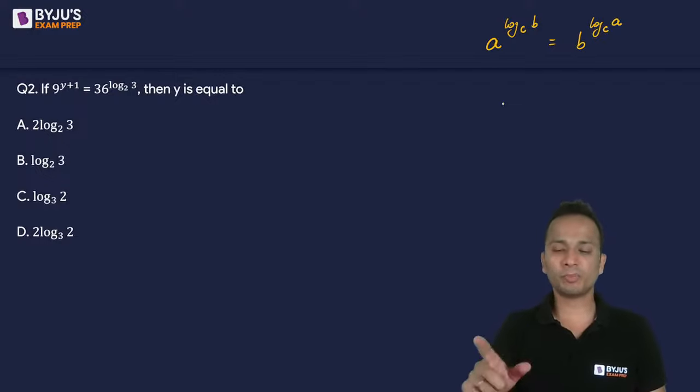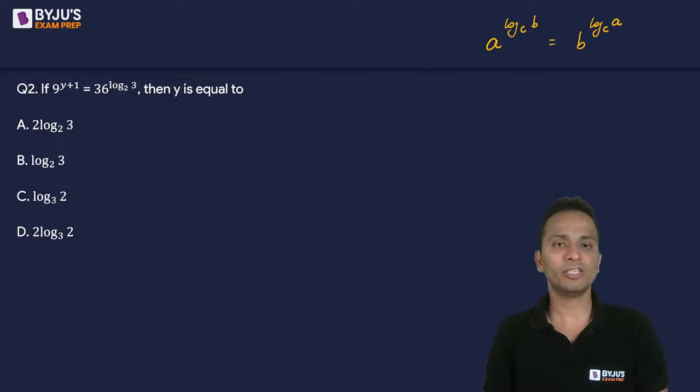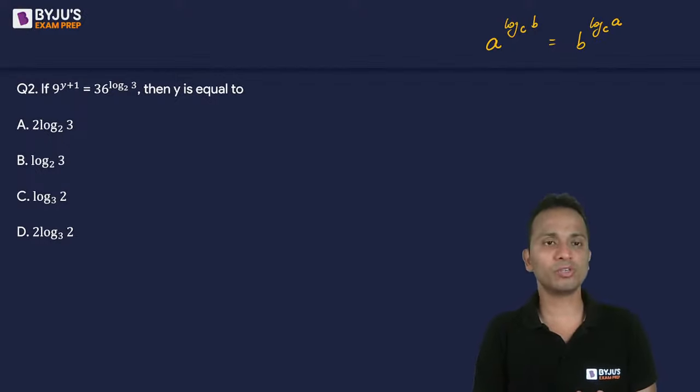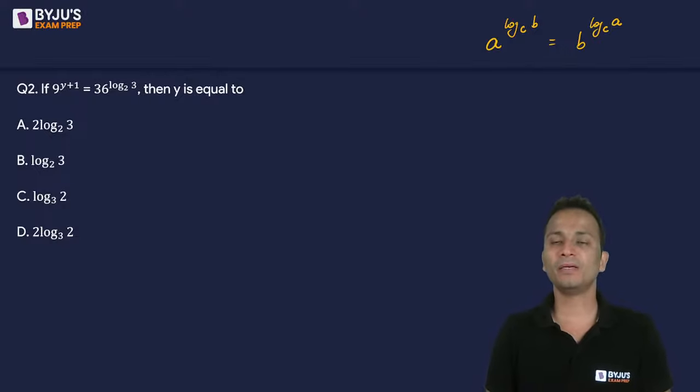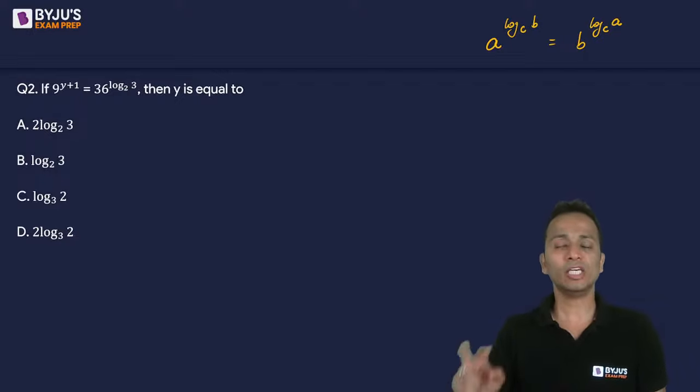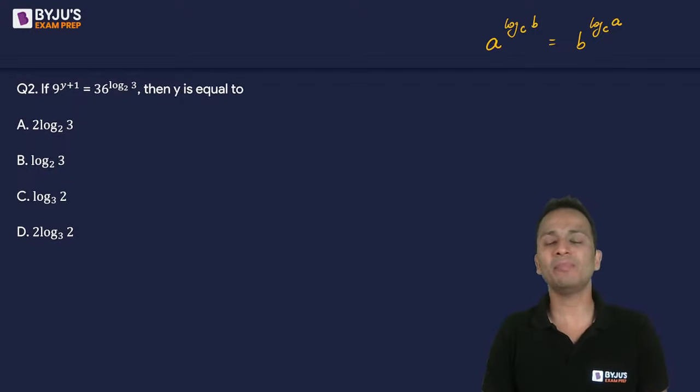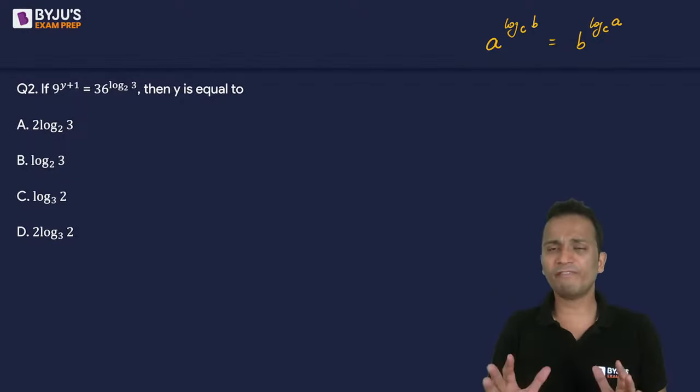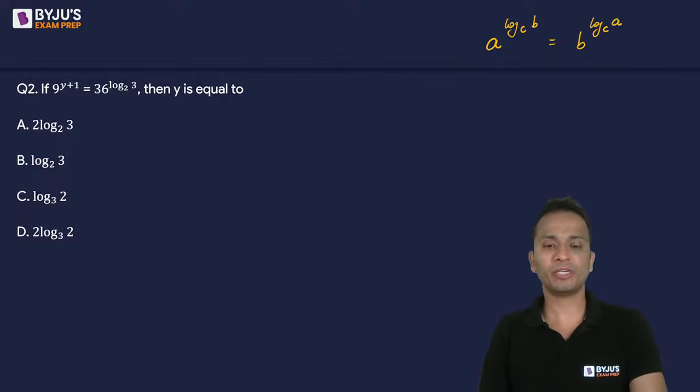So this is the property that I have written on the right hand side top of the screen that will be used in this question. A raised to the power log of b to the base c can be written as b raised to the power log of a to the base c. So you can interchange a and b and there will be no effect on the expression.